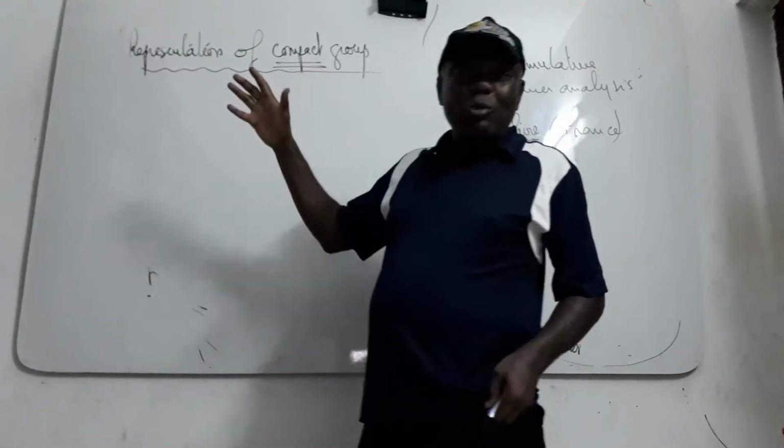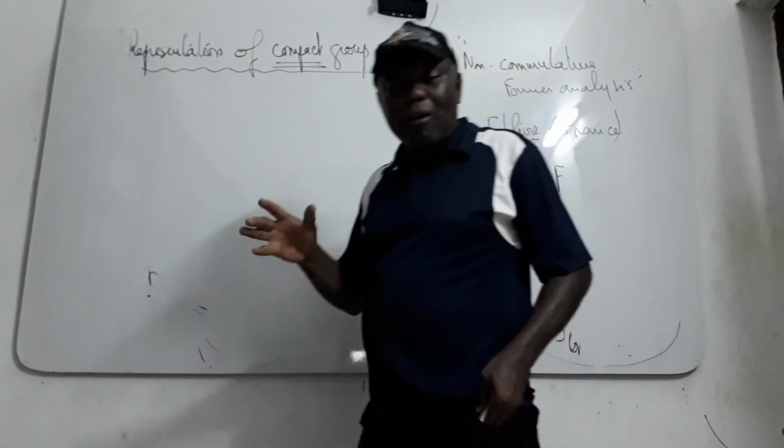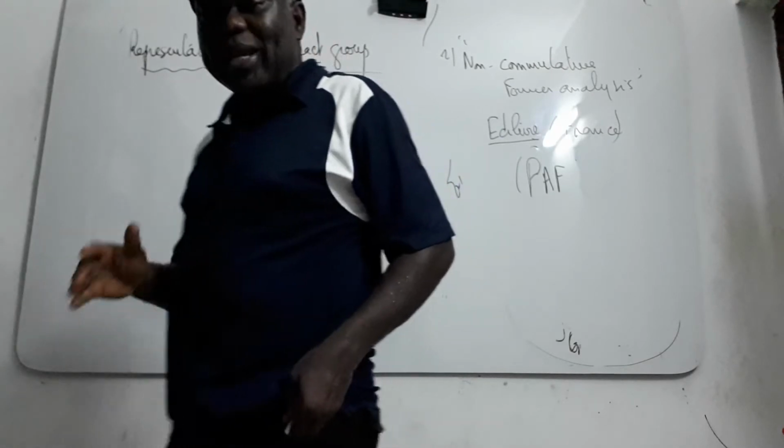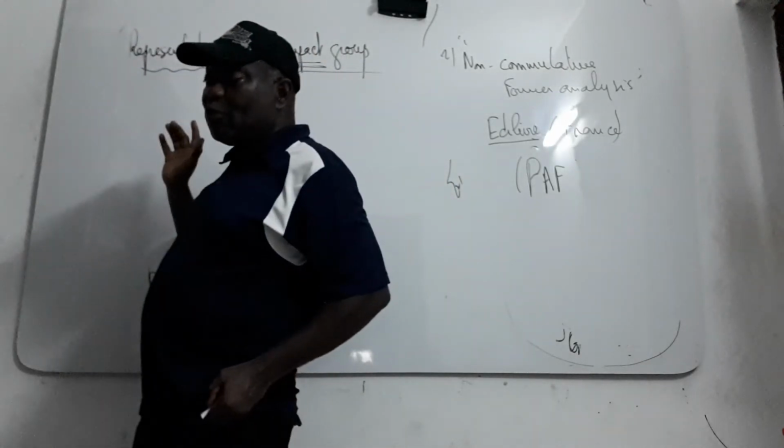For the compact group, you have maybe also 4 or 5 main properties you have to get in your mind concerning this kind of group.